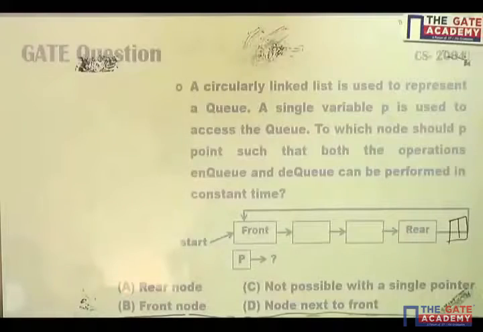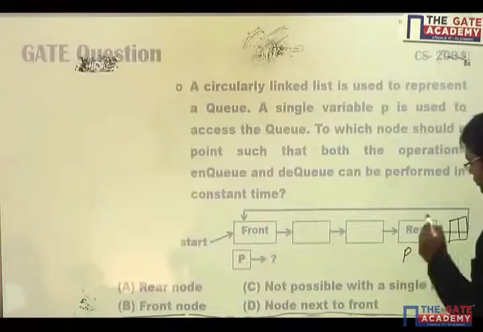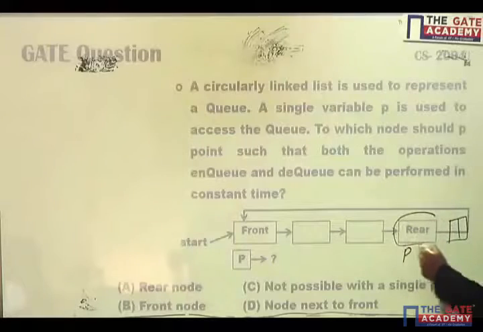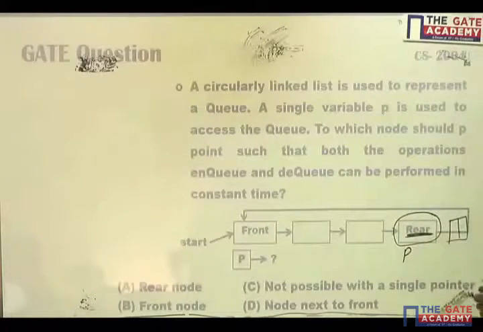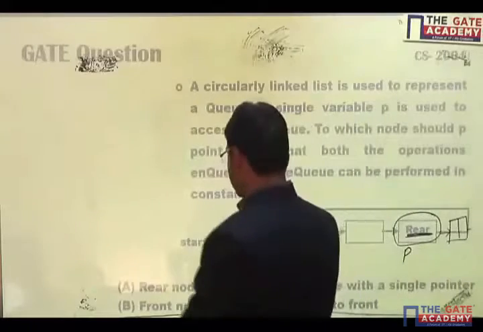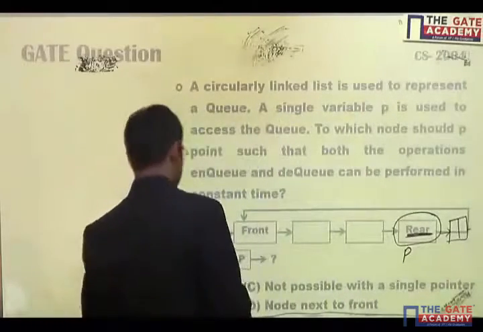We have already seen an algorithm that inserts a new item after a given node. So if I know the address of the rear node, I can insert a new element right there, no problem at all. According to these observations, option A should be the correct one.